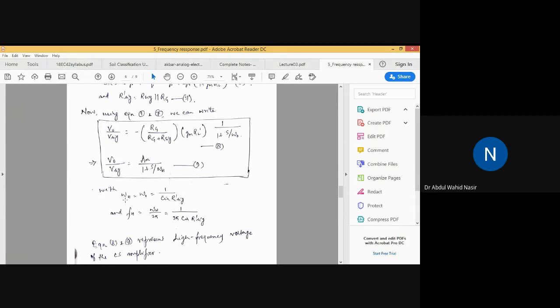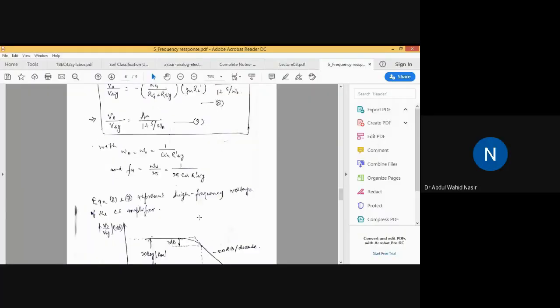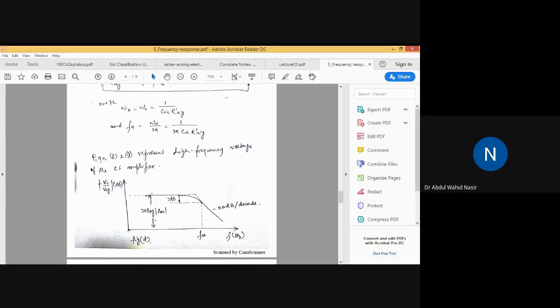If you want to have FH from omega H, how can we do so? We can use the relation that FH is equal to omega H by 2 pi, or FH is equal to 1 by 2 pi C into R dash SIG. Okay. So equations 8 and 9 represent the high frequency voltage gain of the CS amplifier.